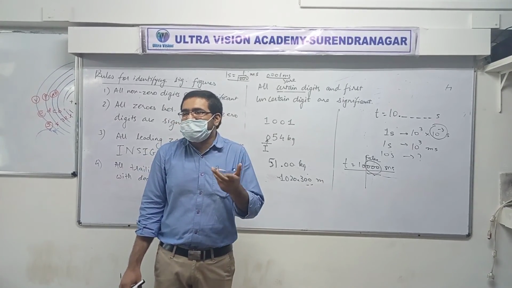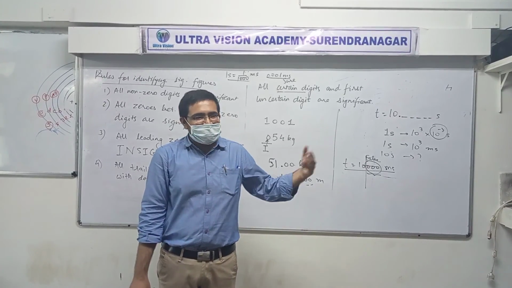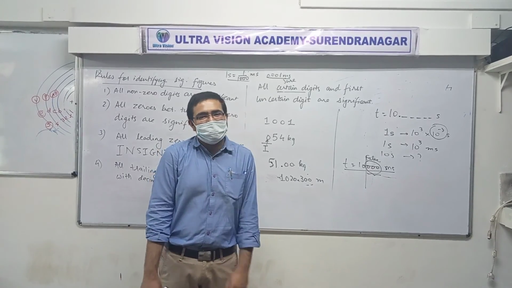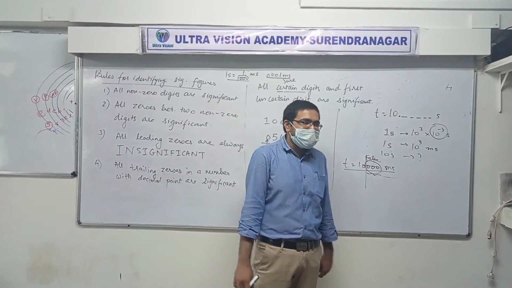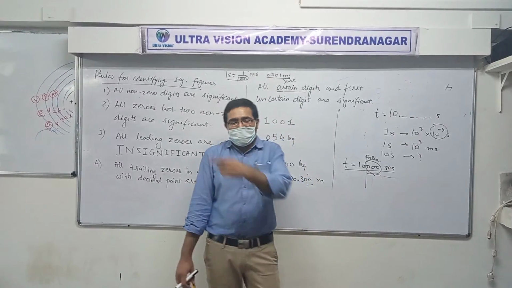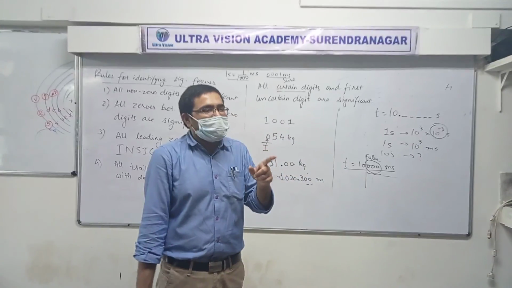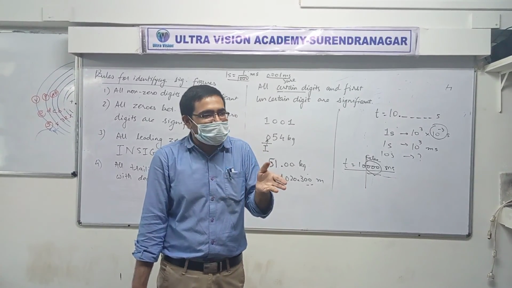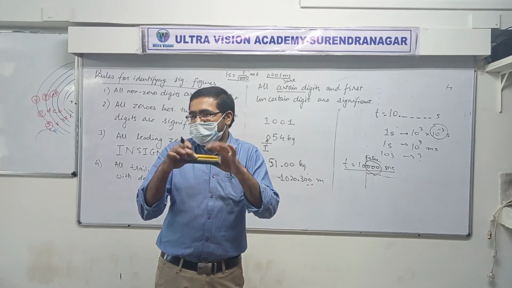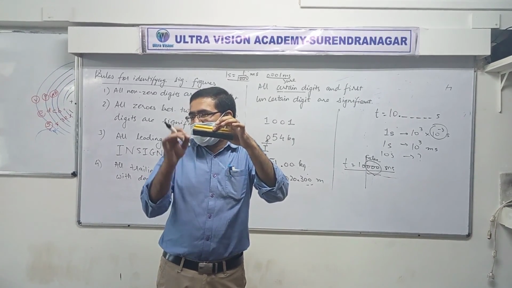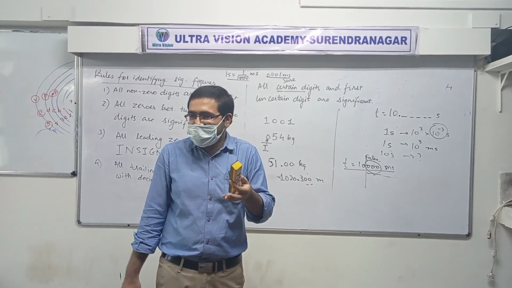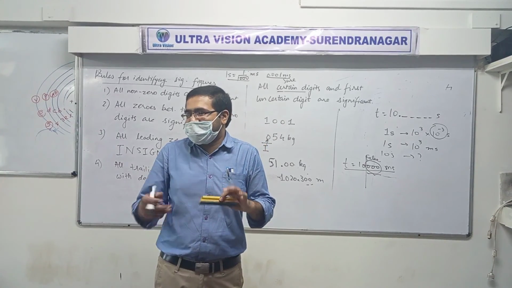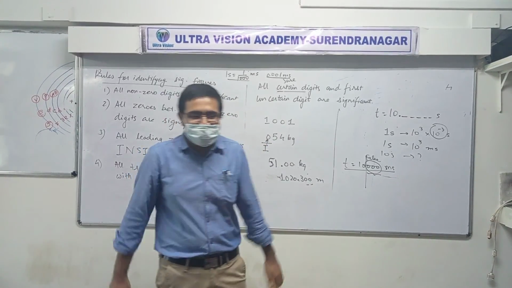Clear? So what's the rule? The zeros at the back of a number without a point, are they significant or not significant? Not significant, so how much is significant? May be significant or may not be significant. But what is the use of this rule? May be significant or may not be significant. What is the use of this theory? It's like if I leave the duster, it may go down or may go up. Okay or not okay? So we will not write that. Fine, we'll write it in some other form next time.